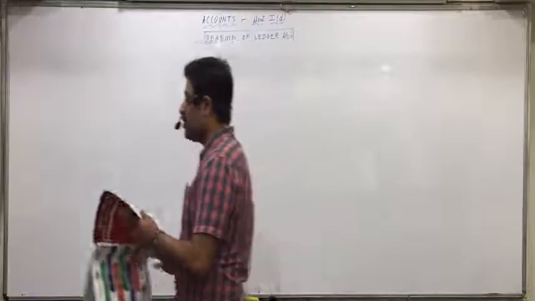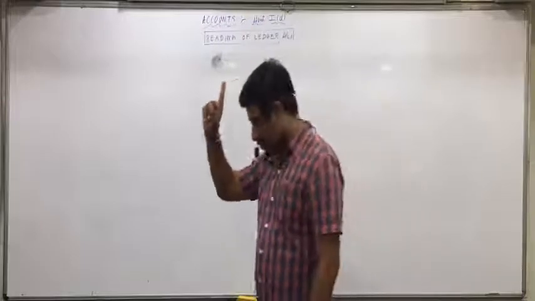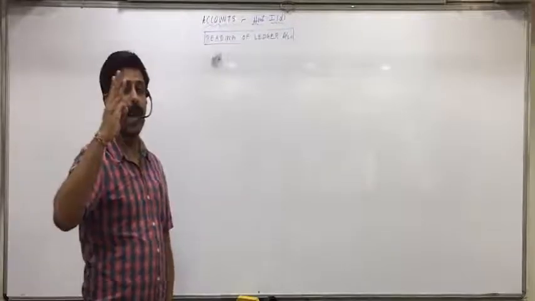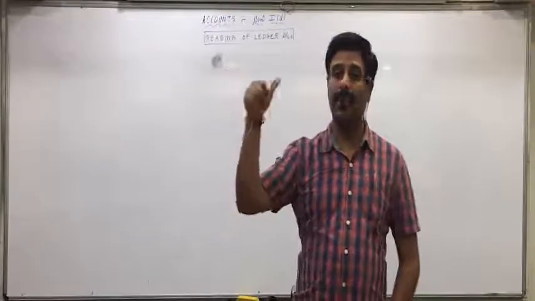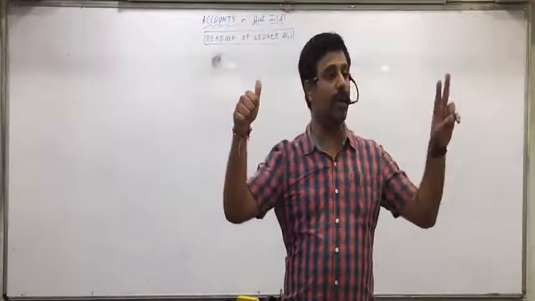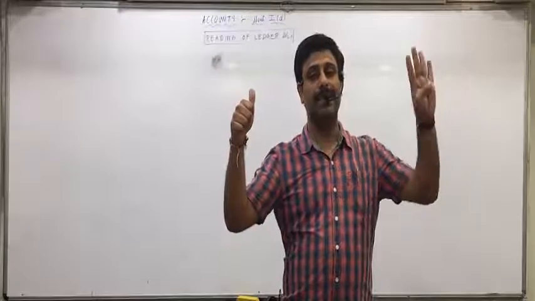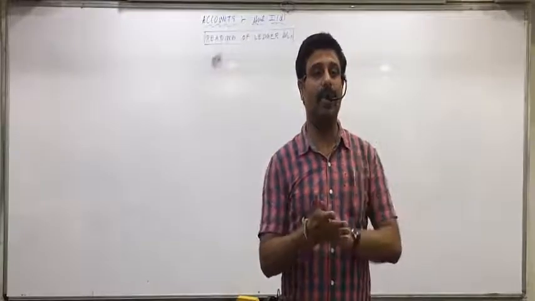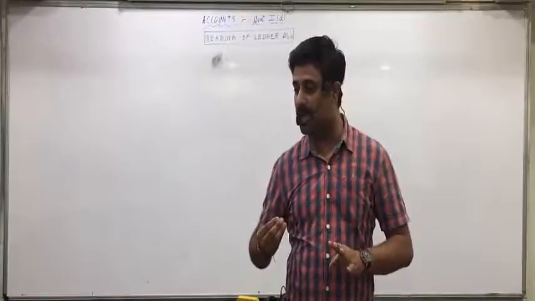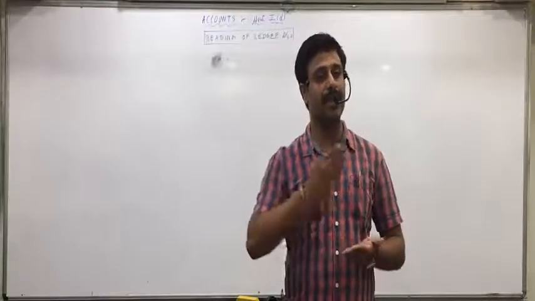So close your textbooks. Textbooks, not the notebooks. Repeat: type of account, period, opening balance, items of debit side, items of credit side, closing balance, notable points, defects or irregularities, and suggestions. In this 9 order only we have to do the interpretation of all the questions. So as I said, reading of ledger account means you just don't have to read, you write an essay on that. And that essay should contain these 9 points in the same order.